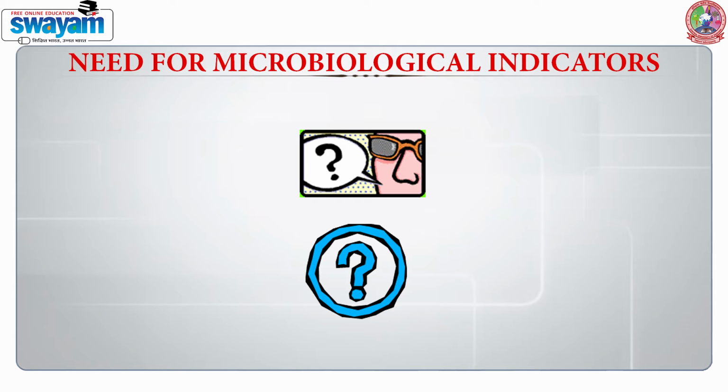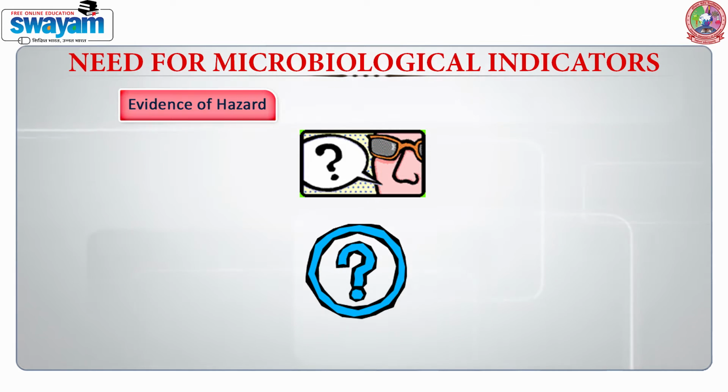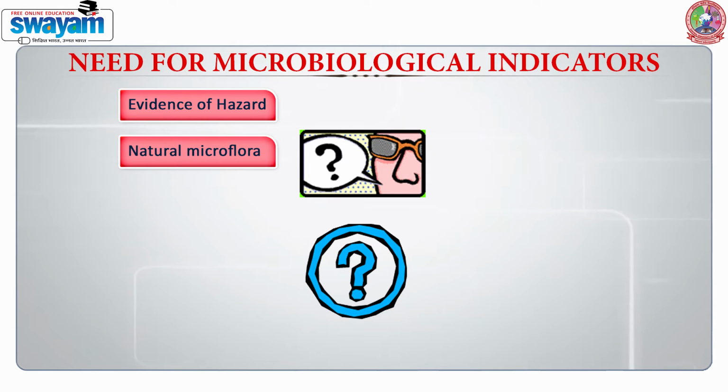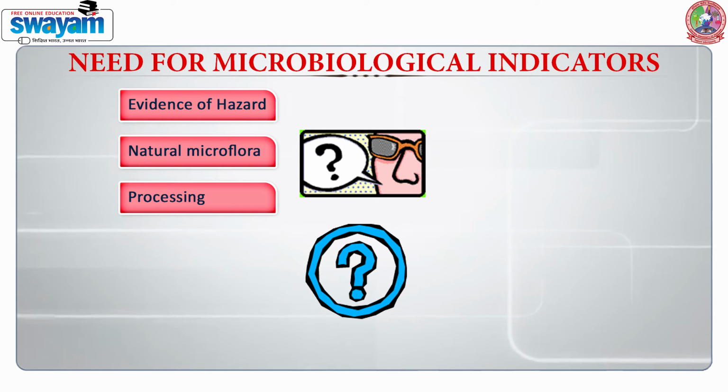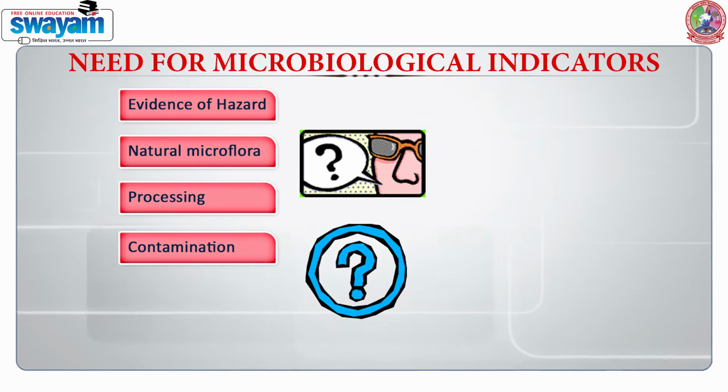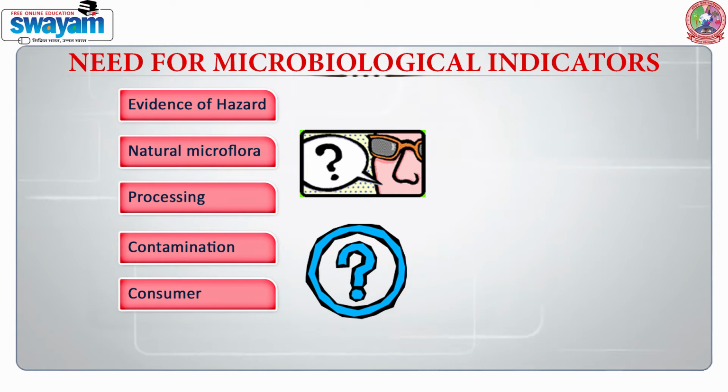Coming to the need for microbiological indicators, why do we need them? They are evidence of hazard, biological hazards. They should not be interfering with the natural microflora in the food. We should also look into the processing conditions, because some processing conditions remove the microorganisms and later on cross-contamination adds these to the food product. Then there is the very wide range of consumers who are using these food products, and if they are at risk, like pregnant women and children, then we have to be more careful.